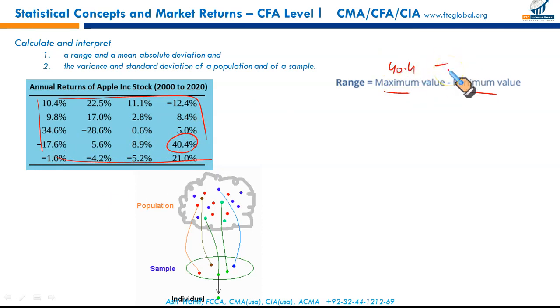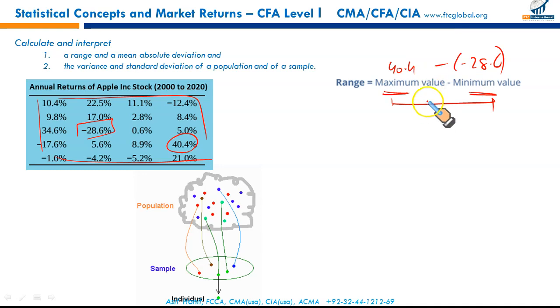And the minimum value is negative 28.6. So the difference between maximum and minimum, this gap, is a measure of spread, how the data is spread out. The larger the difference between maximum and minimum, the more spread out the data is. The closer this number between the maximum and minimum, the more closely knit the data is.